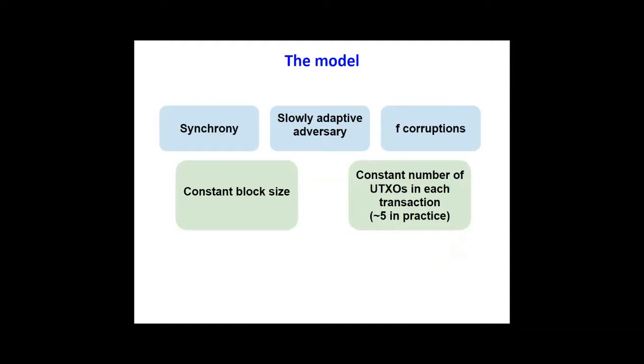Now let's proceed with the model and introduce some more assumptions before we go to the core of the paper. First, we assume a constant block size, which is in sync with existing blockchains and sharding systems. Second, we assume each transaction has a constant average size, meaning that the number of inputs and outputs are on average a small constant number. This is a reasonable assumption given that in most cases, for instance in Bitcoin, the size of the transaction is approximately 5.